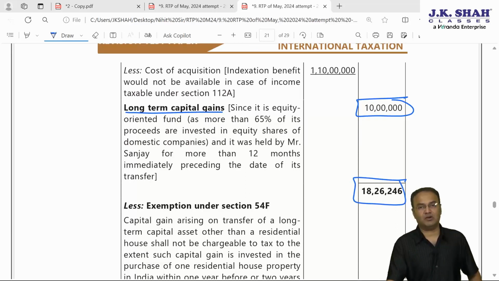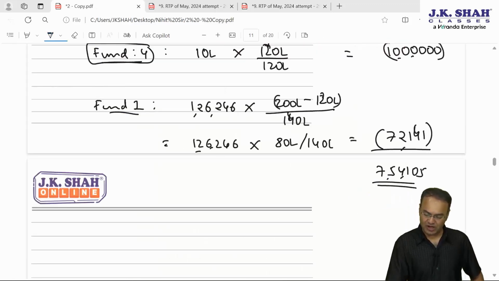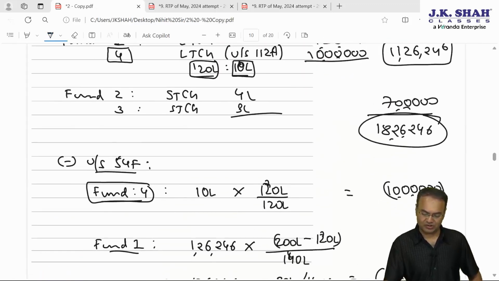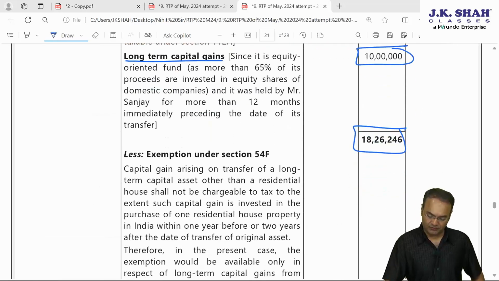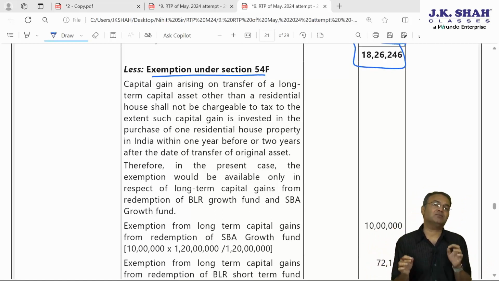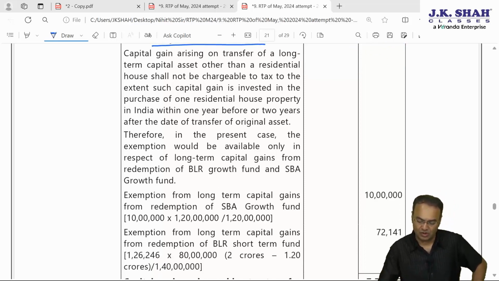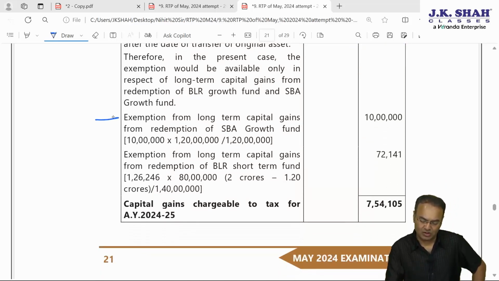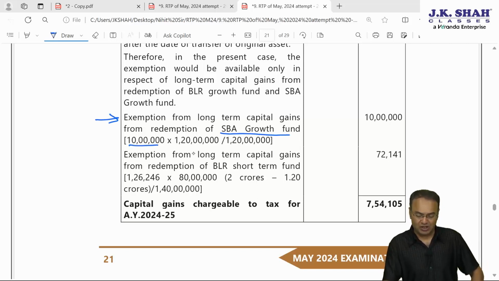Total capital gain is 1826 246. Our answer was also 1826 246. Till here correct. Further, now exemption under section 54F. First you merge all the capital gains, long term, short term, everything combined together. Now exemption under section 54F will be claimed only with regards to long term asset. Okay, so exemption number 1 with regards to funds invested out of fund number 1. 10 lakh is the capital gain.